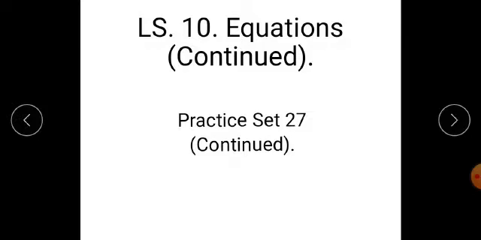We have seen what is the solution of an equation, and the letter which we use is called the variable, and the value of the variable which balances or satisfies the equation is called the solution to the equation. To solve an equation is to find the value of the variable in the equation, or to find the solution to the equation. Now, how to solve a given equation?